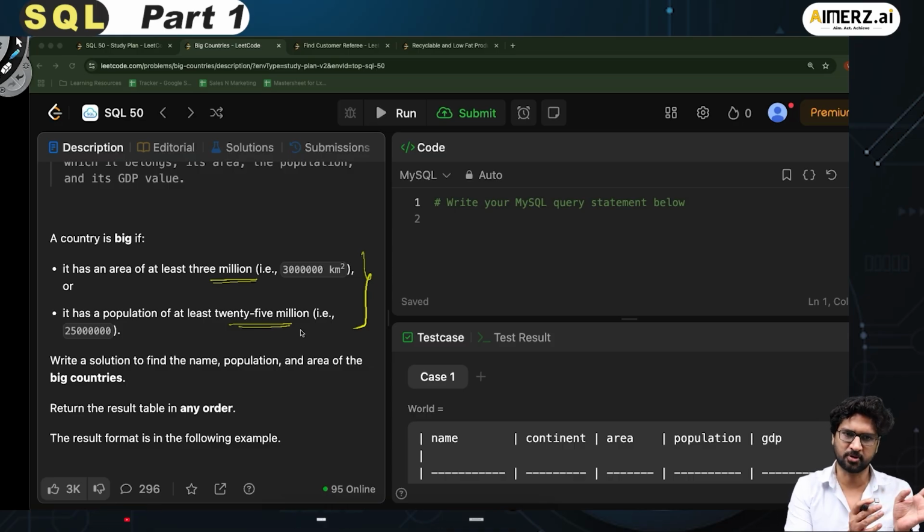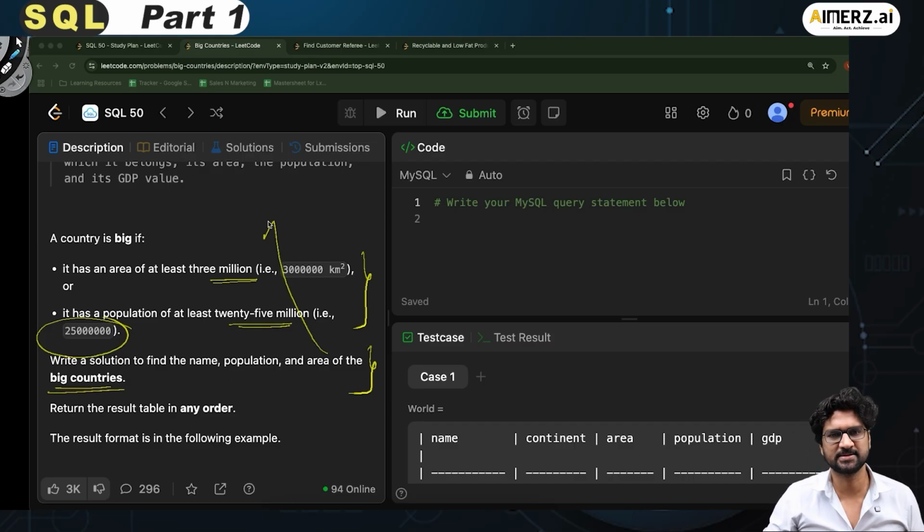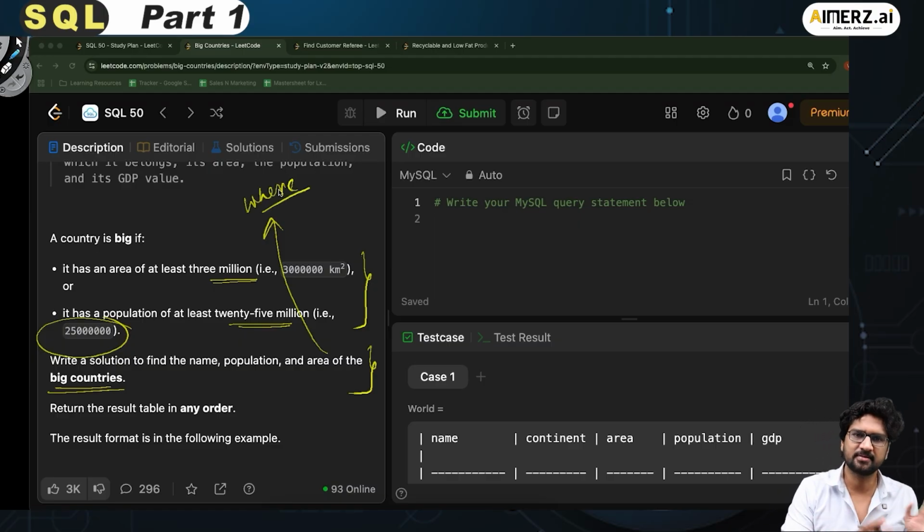Either it has a huge population, at least 25 million folks, or its area should be at least 3 million square kilometers. Write a solution to find the name, population and area of the big countries. So basically, again, very similar thing, we'll have to write a where clause, and I have to see that either the area should be greater than or equal to 3 million square kilometers or the population should be at least 25 million. If I'm able to do this, then I'll be able to find the big countries, right?